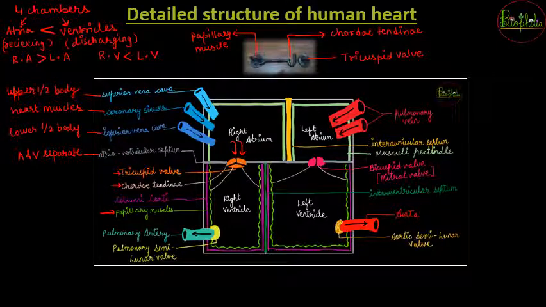Then the columnae carneae come. So this is again a muscle layering of the heart. Then comes your pulmonary artery. You might know the pulmonary artery takes the carbon dioxide rich blood from the right ventricle and supplies it up to the lungs.